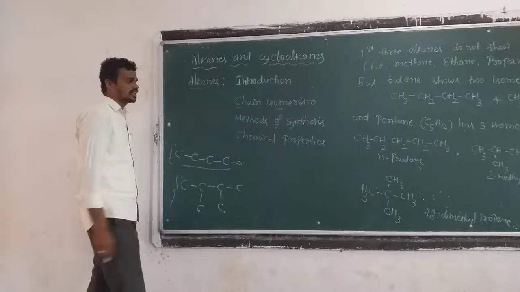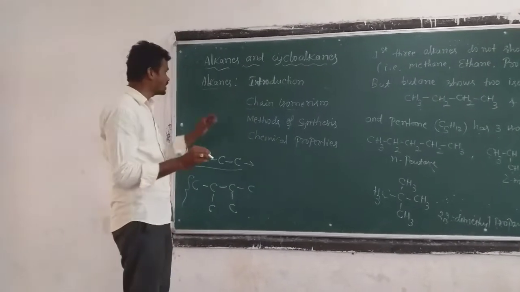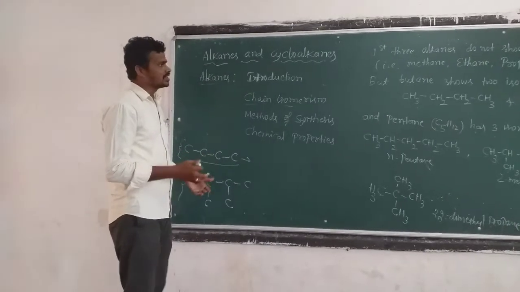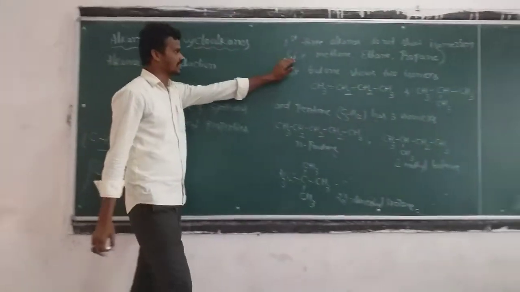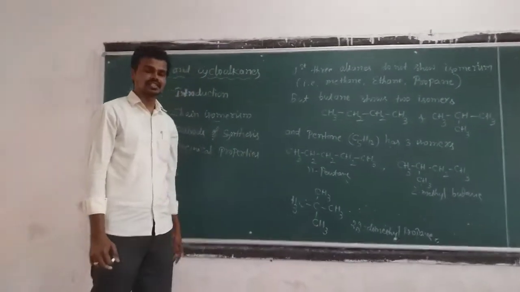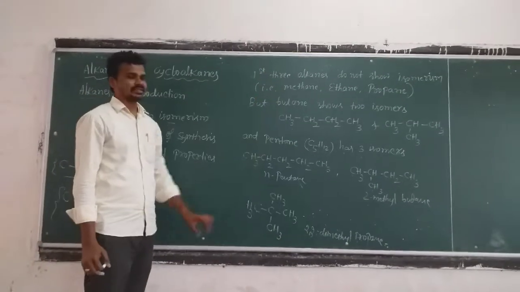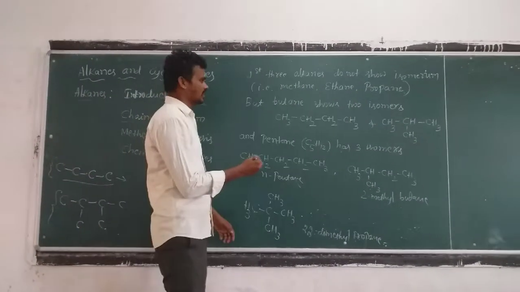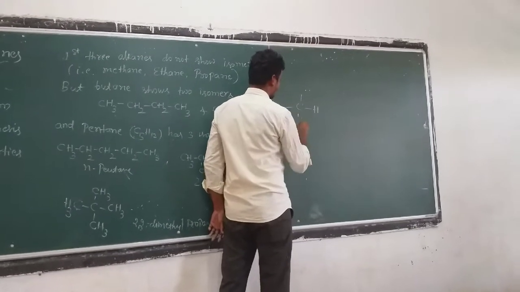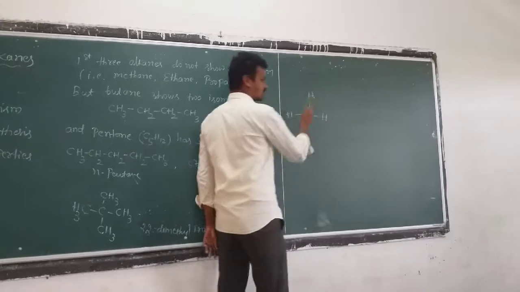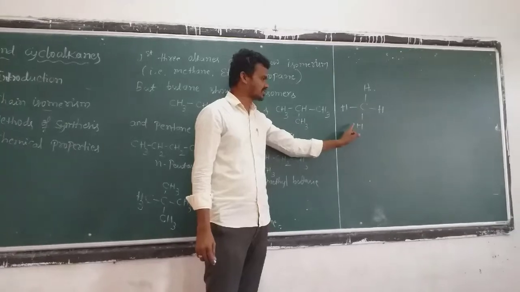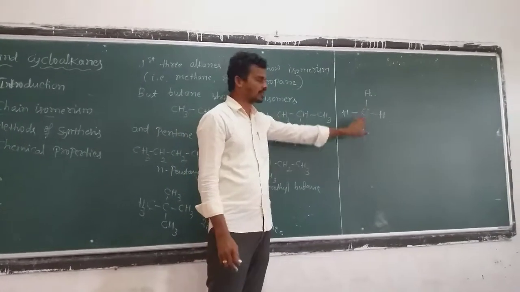This chain isomerism is obtained in alkanes, which we know as methane, ethane, propane, butane, pentane, hexane, and so on. Methane has the formula CH4 and contains only one carbon atom. There is no other carbon present, and hence chain isomers are absent.